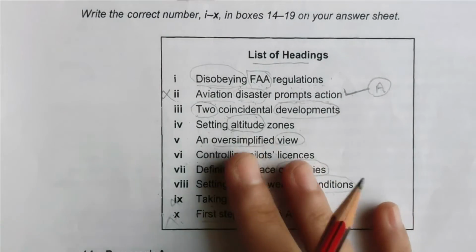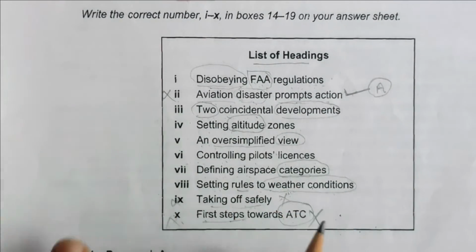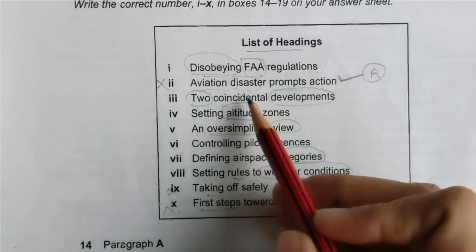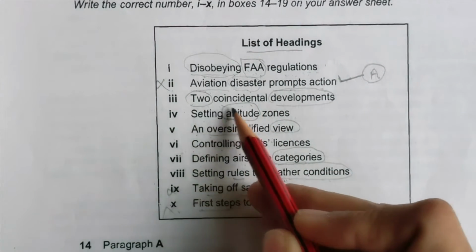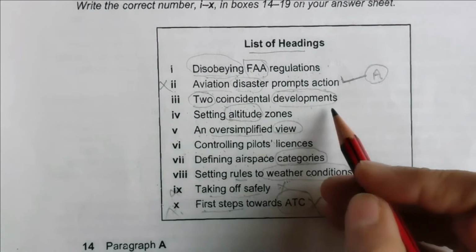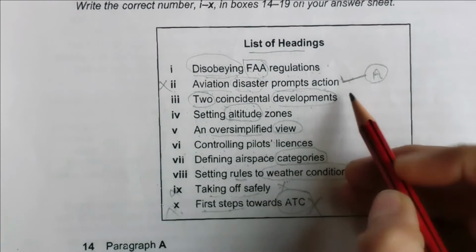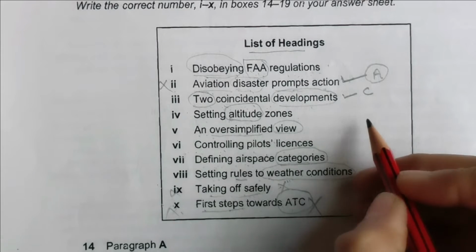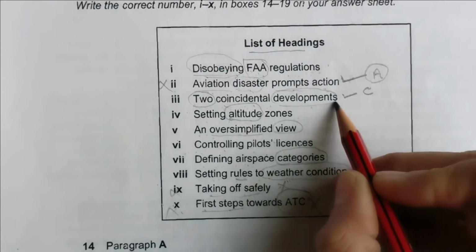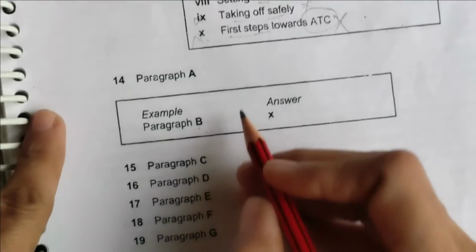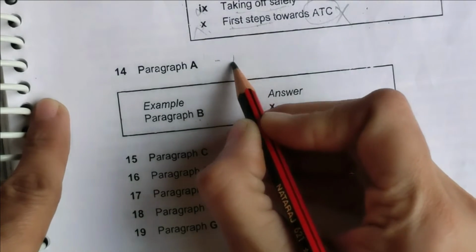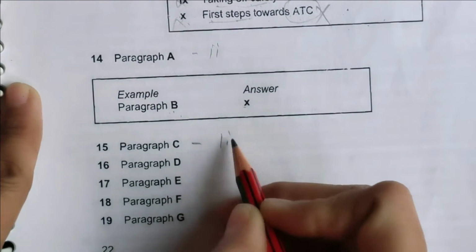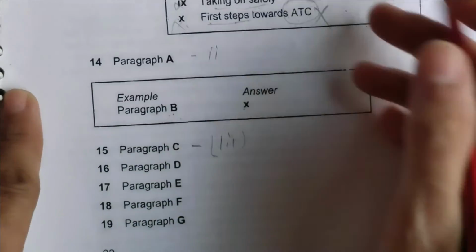If you get this kind of clue initially in the sentence, then definitely you should go to the list of headings. Okay, so they were talking, yes, two coincidental developments during the Second World War, so I will be writing it for C paragraph. Okay, for C paragraph I am putting this answer, the second. So here I can write second number, but in the answer sheet you have to write Roman numbers like that.